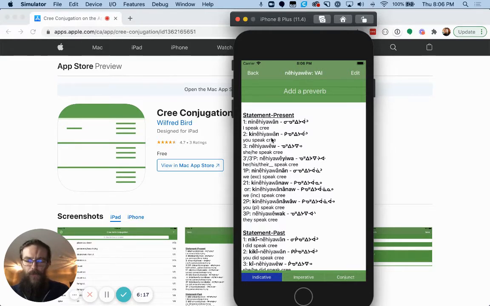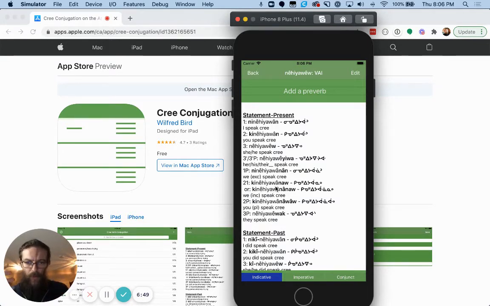Nêhiyawêwin. There's this one with the little apostrophe beside it that is called the obviative, which is like the further person. And we don't need to get into that, but it's good to be aware that it's there. Nêhiyawêwin. And then there's this concept of we speak Cree, but not you. Nêhiyawênan, that's us, but not you. This is all of us. There's 2 ways to say this.